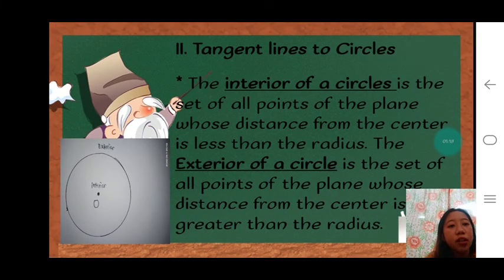Next is tangent lines to circle. The interior of a circle is the set of all points of the plane whose distance from the center is less than the radius. The exterior of a circle is the set of all points of the plane whose distance from the center is greater than the radius. Mo na siya ang interior is nasa sulod, then ang exterior is nasa gawas.